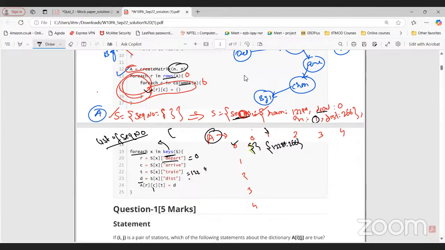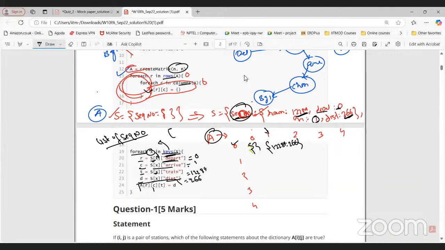Now here, what we are doing is, for each X in keys of S. Keys of S is the list of sequence numbers. Now for that particular sequence number from that dictionary, R represents departure, which is 0 here. C represents arrival, the value of S for that sequence number, which is 1 here. For T, the train number is 12289. And for that sequence number, distance is 266.